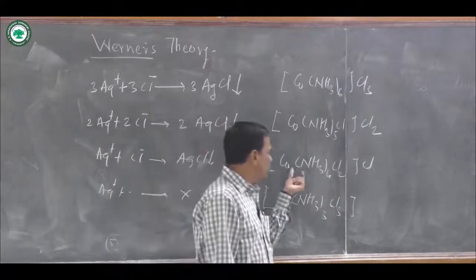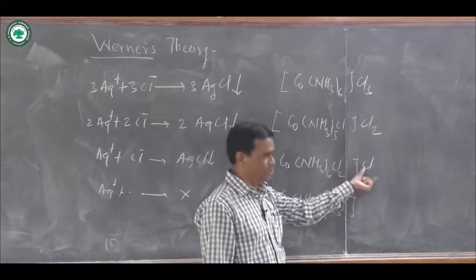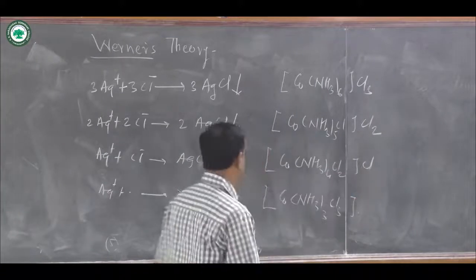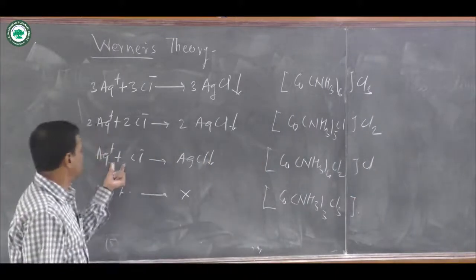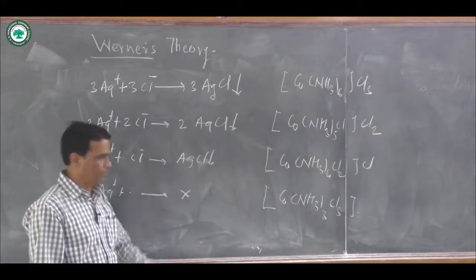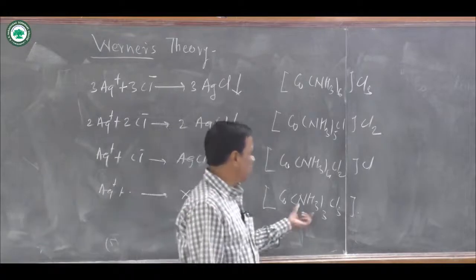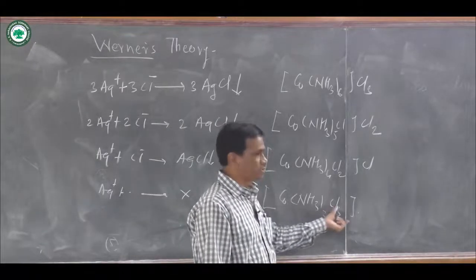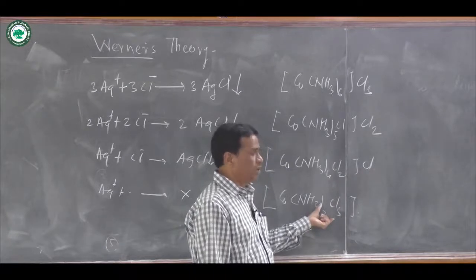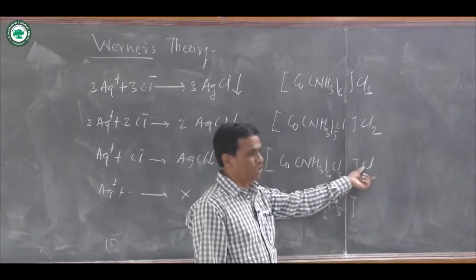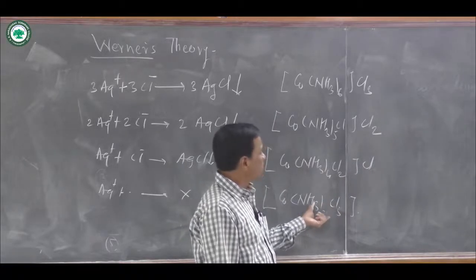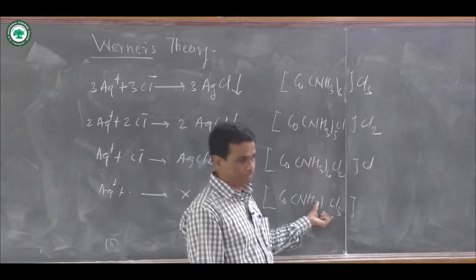The third complex compound is [Co(NH3)4Cl2]Cl. In aqueous medium, it forms 1 Cl minus ion, and that 1 Cl minus ion reacts with Ag plus, and AgCl precipitate is formed. The fourth complex compound is [Co(NH3)3Cl3]. When it is added in aqueous medium, there is no formation of Cl minus or any ion, because this complex compound is non-ionizable.